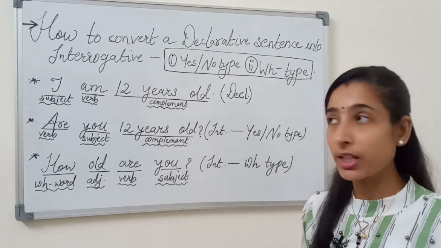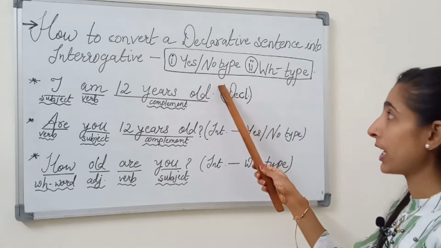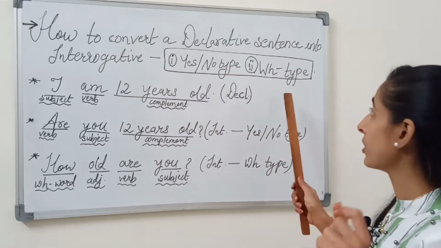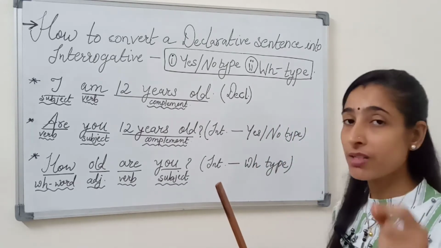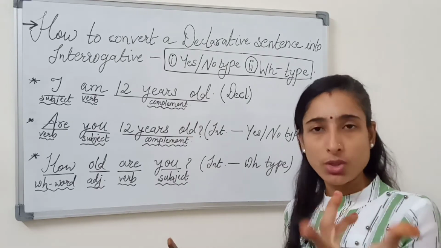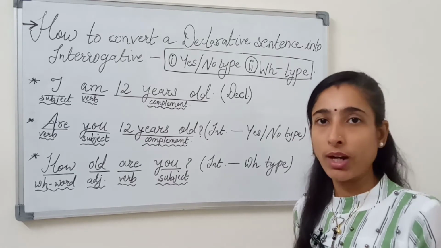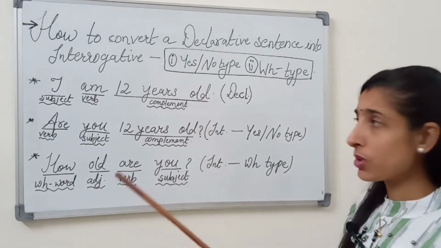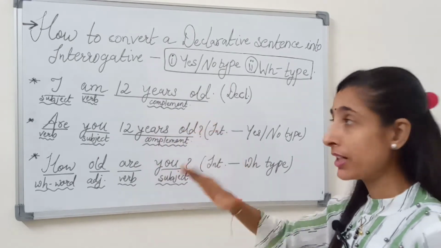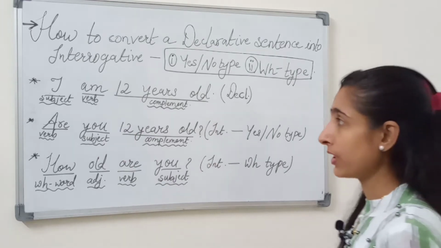Is that clear? I repeat it again: whenever you convert a declarative sentence into yes/no type, the sentence will start with a verb. But in a WH type interrogative sentence, the sentence will always start with a WH word, such as how, who, where, why. That's it. Now see on my board how a declarative sentence is converted into both types of interrogative sentence.